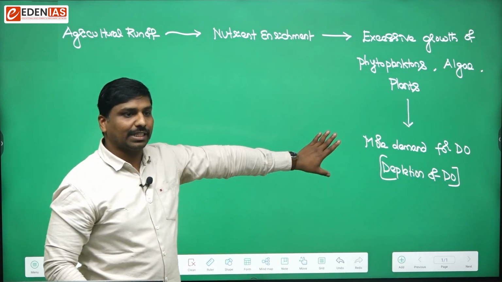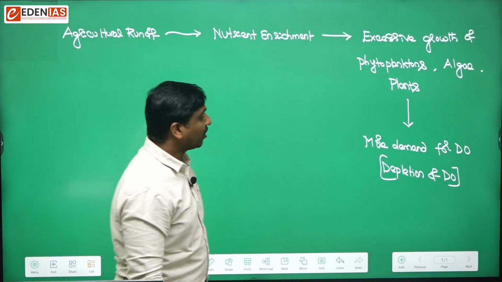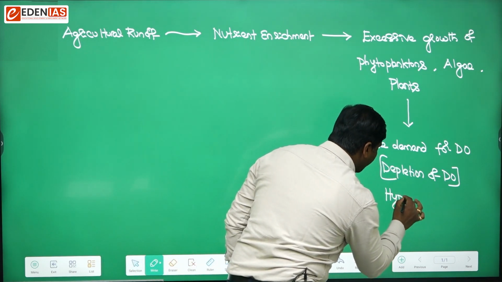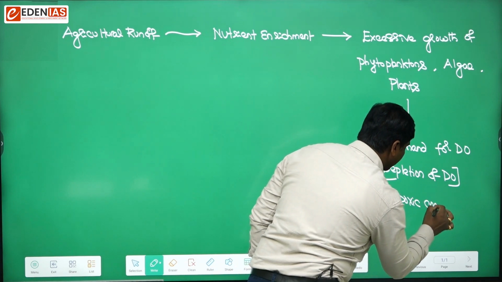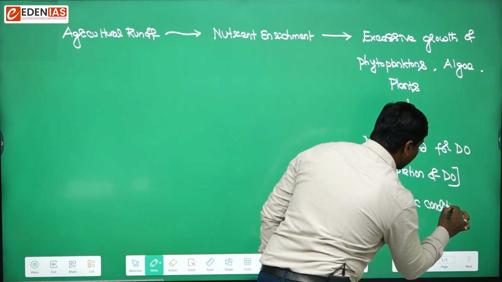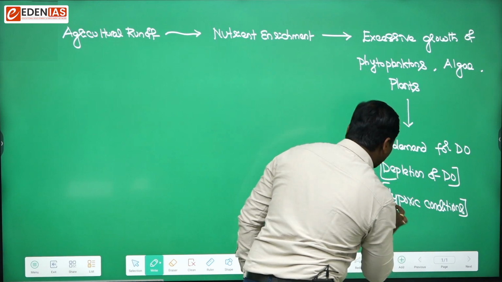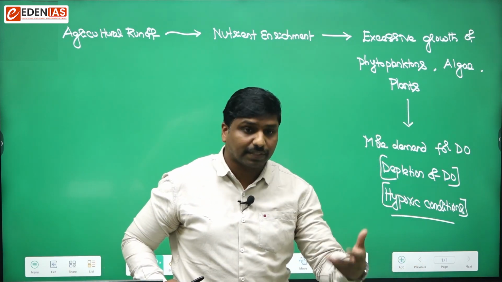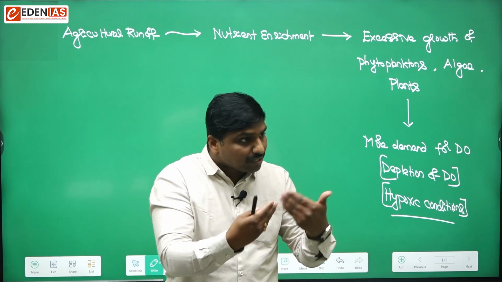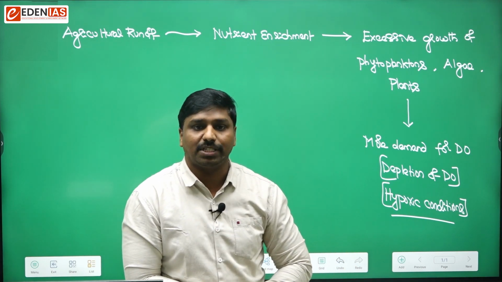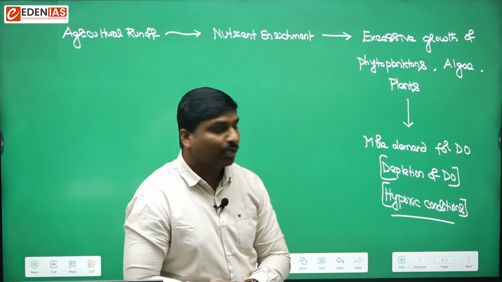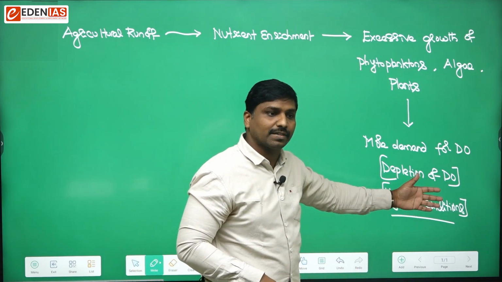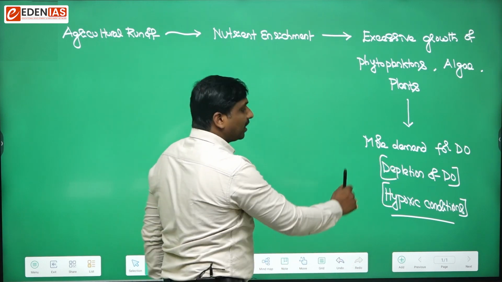Okay, so this is one thing. This is one process which creates a kind of hypoxic condition. Hypoxic conditions mean what? Hypo means less, oxic means oxygen. So a low concentration of oxygen would be present in the water body. That condition is known as a hypoxic condition. So here, excessive growth will lead to hypoxic conditions. You remember this, this is one thing.